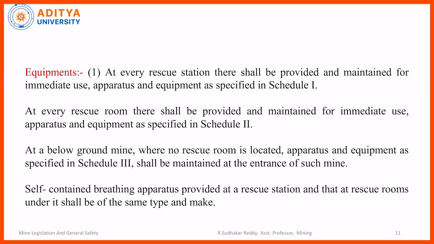And equipment which is maintained at the rescue station and rescue room. At every rescue station, there shall be provided and maintained immediate use apparatus and equipment as specified in Schedule 1. In case of a rescue room, as specified in Schedule 2. Below ground, where there is no rescue room, apparatus and equipment as specified in Schedule 3 is located. Sometimes, if there is no rescue room and no rescue station, then the equipment which is specified in Schedule 3 will be kept below ground.